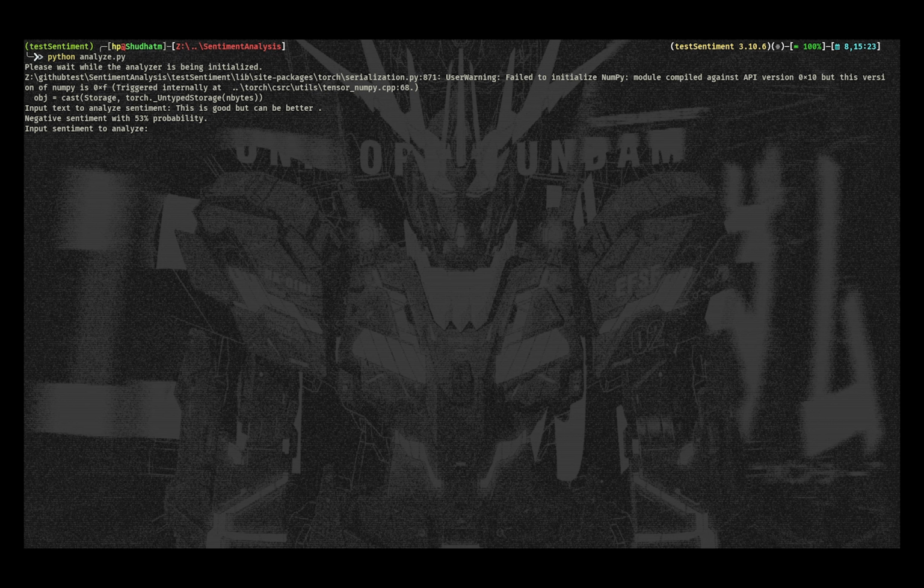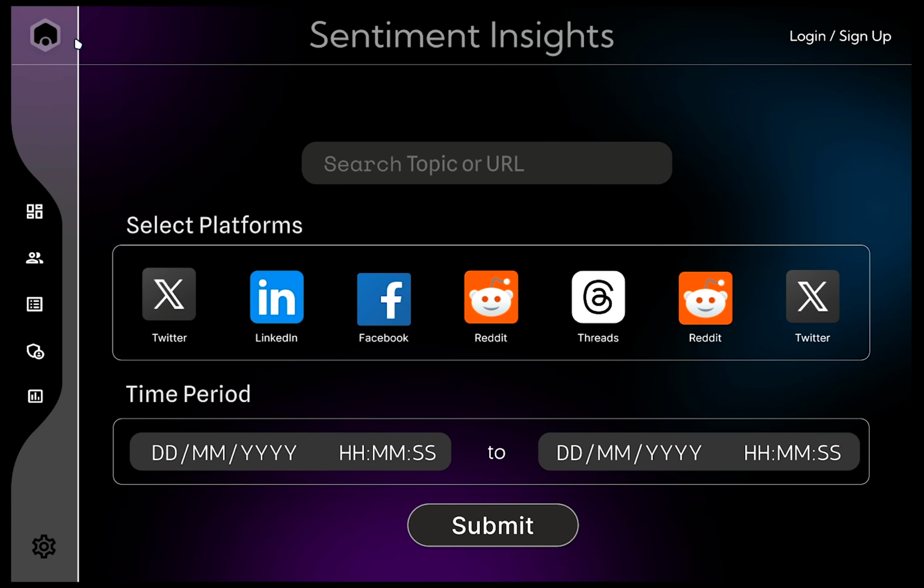Here we can see it is showing negative sentiment with 56% probability. Let's try running another sentence. I will not recommend this to anyone. Here we can see it is showing negative sentiment with 95% probability.